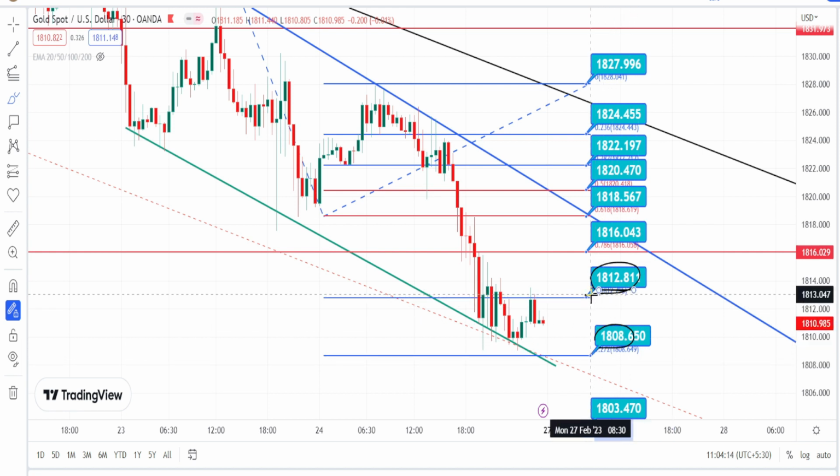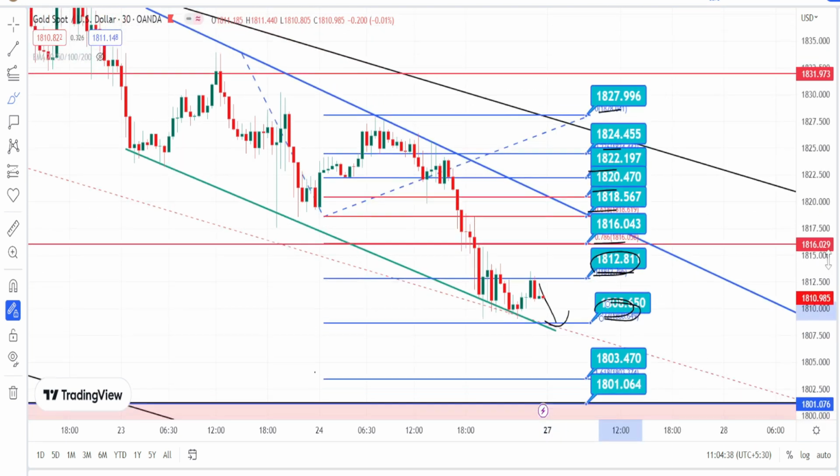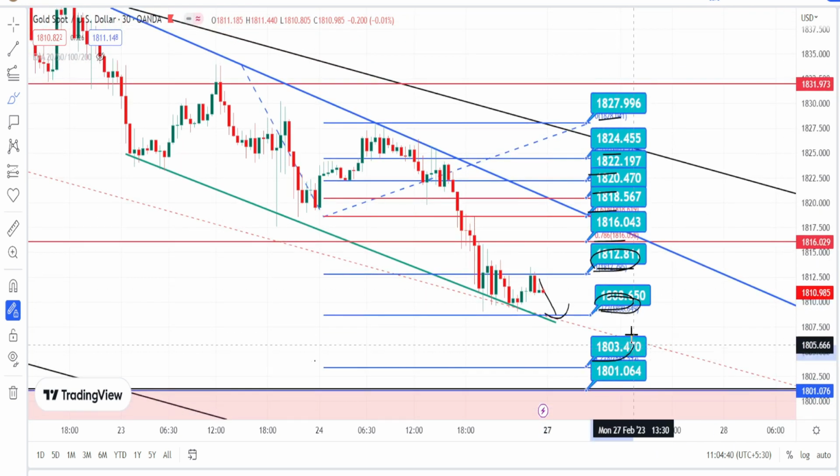Once the price action breaks the resistance level of 1812, next level of resistance is going to be around 1816, 1818, 1820, 1822, 1824 and 1827. And on the bearish side, if the price action breaks the support level of 1808, next level of support is going to be around 1803 and 1800.